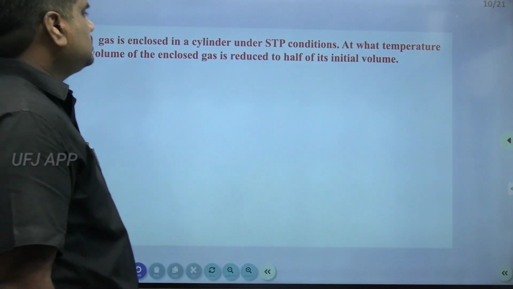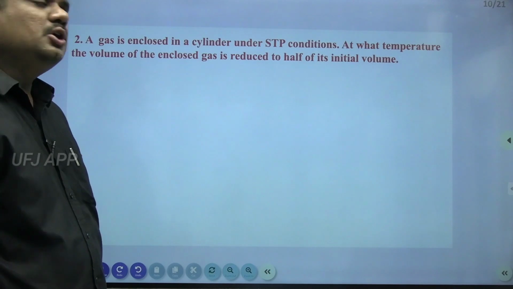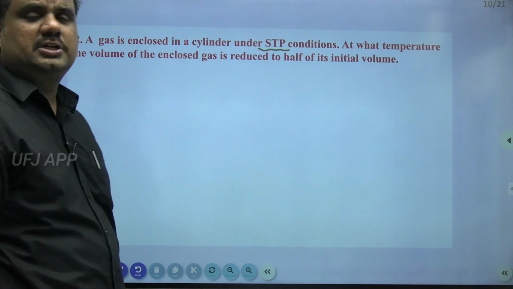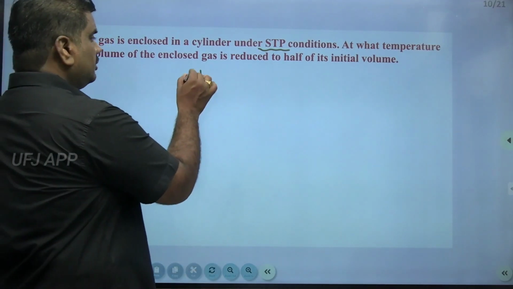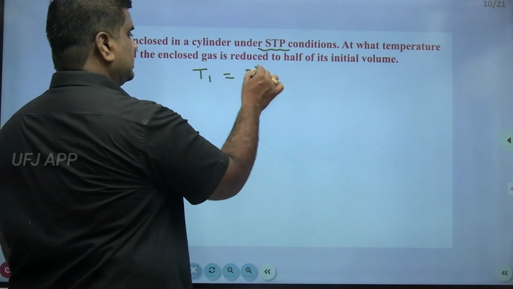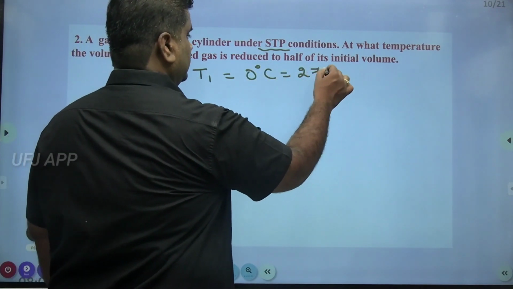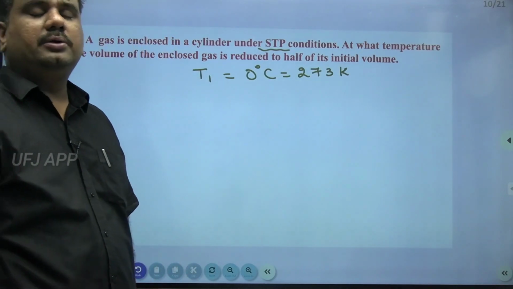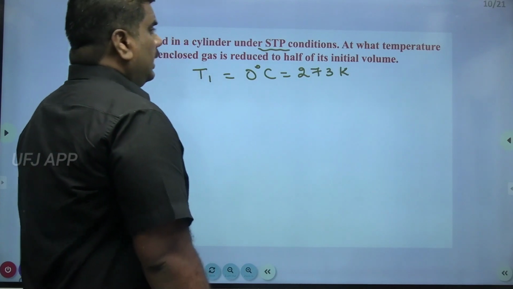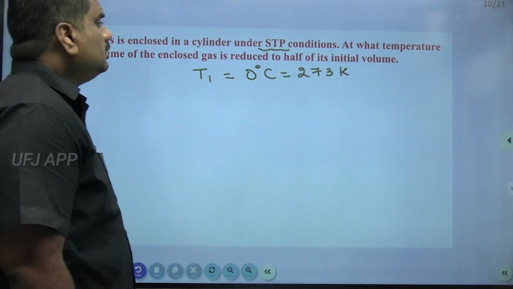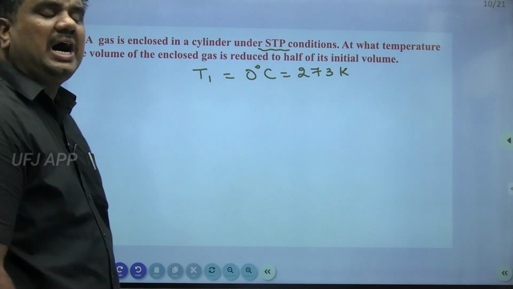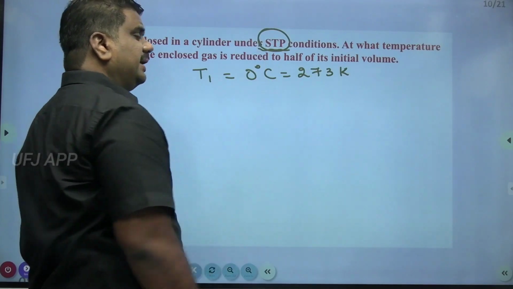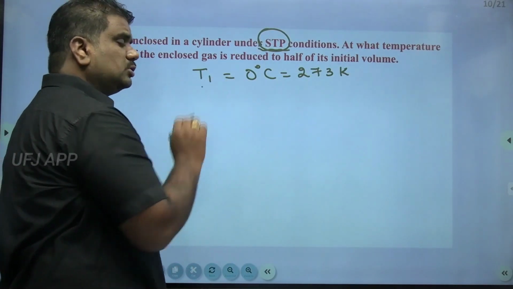A gas is enclosed in a cylinder under STP conditions. Now always remember, whenever you find the words STP conditions, always take the temperature as 0 degrees centigrade, or else 273 Kelvin. 0 degrees centigrade or else 273 Kelvin. Right? At what temperature is the volume of the gas reduced to half its volume? So whenever the word STP is found, take the value of temperature to be 273 Kelvin.